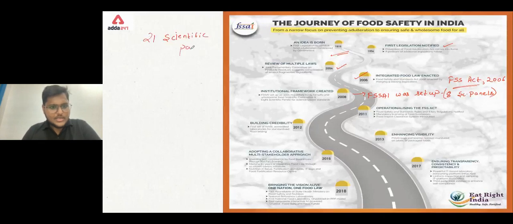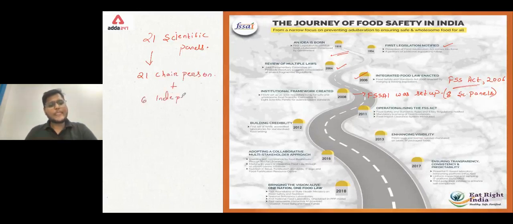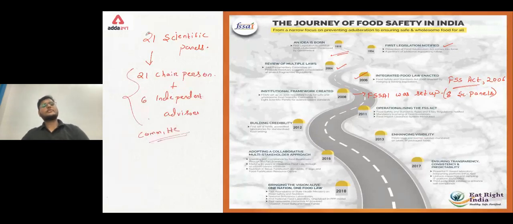So if we are talking about the scientific committee, then it has one chairperson from each panel, 21 chairpersons, plus 6 independent advisors. Okay, this is the committee. And this is the scientific panel.